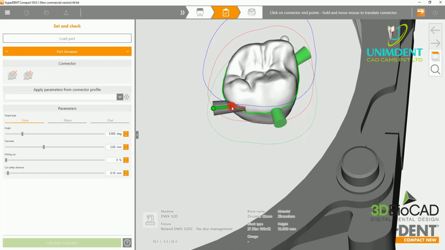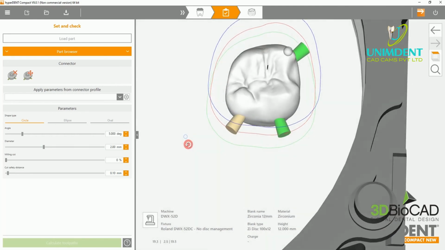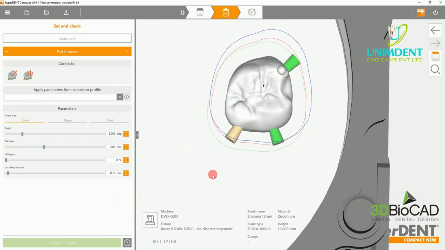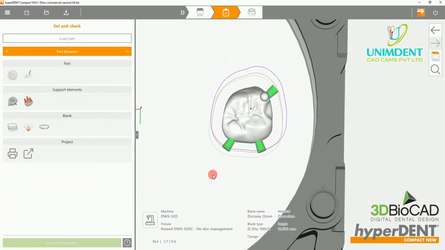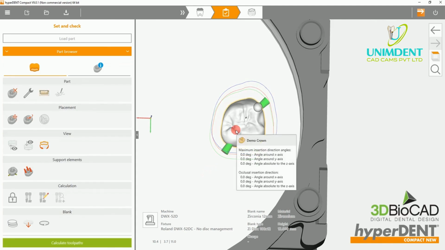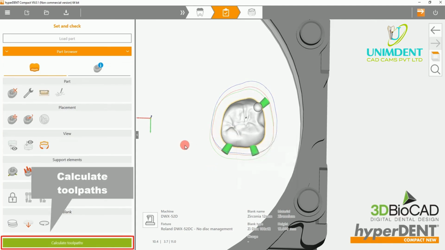Even though you've already placed a connector, you can manually move it or delete it. Now, you are ready to calculate your toolpath.